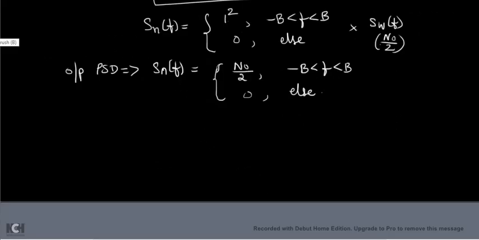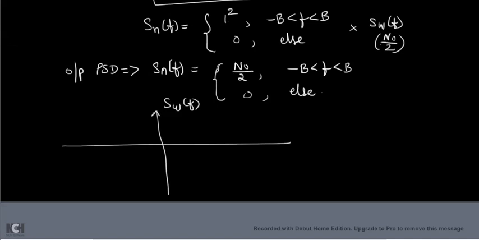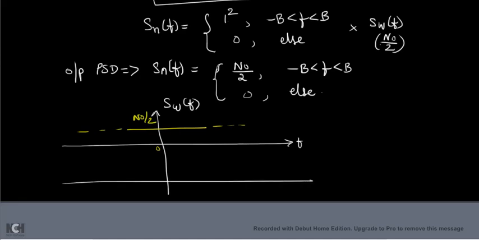Let us sketch and see how it looks. How does SW of F look? SW of F is the power spectral density of white noise. For white noise, how does the power spectral density look? It looks like a constant, correct? N0 by 2. Now how does the power spectral density of filtered white noise look? This is the power spectral density of low pass filtered noise. For this, it is from minus B to plus B, and the amplitude is N0 by 2.